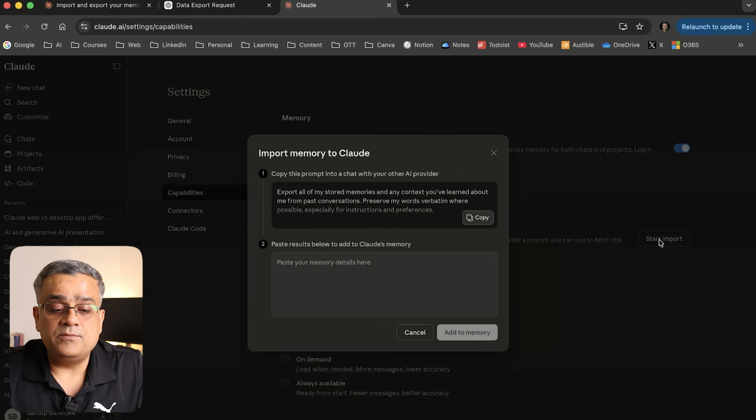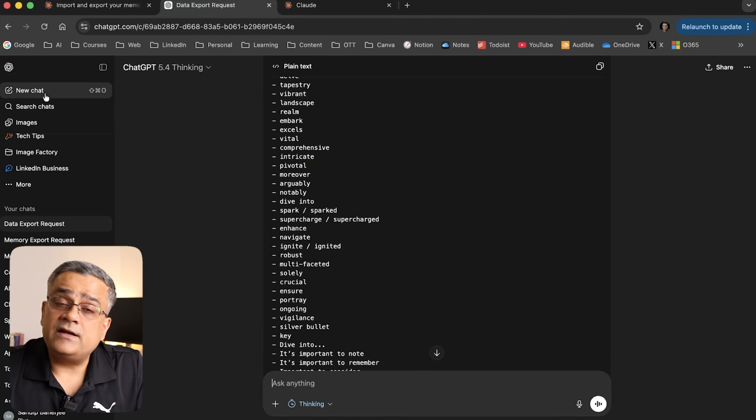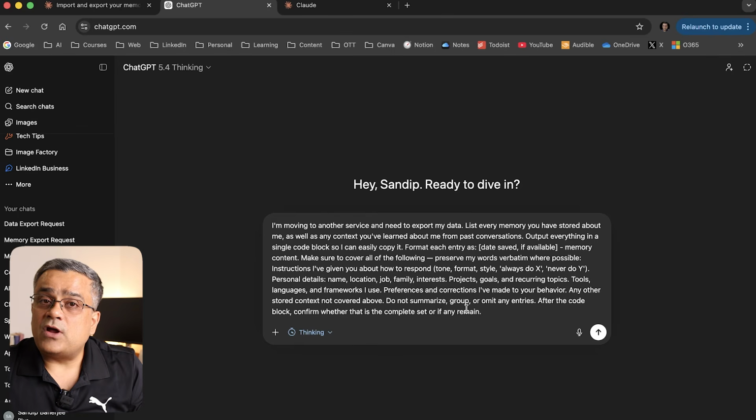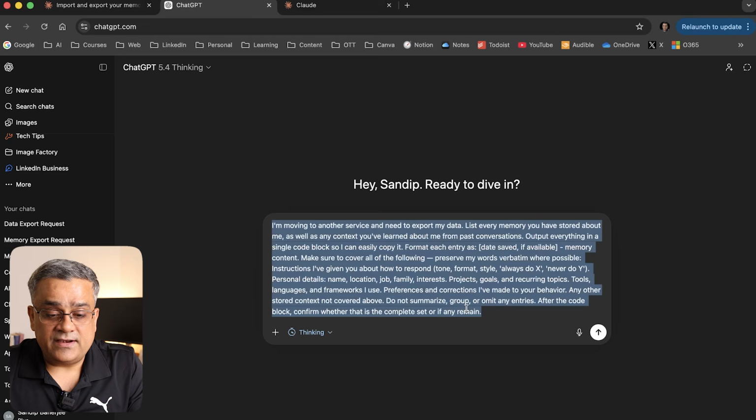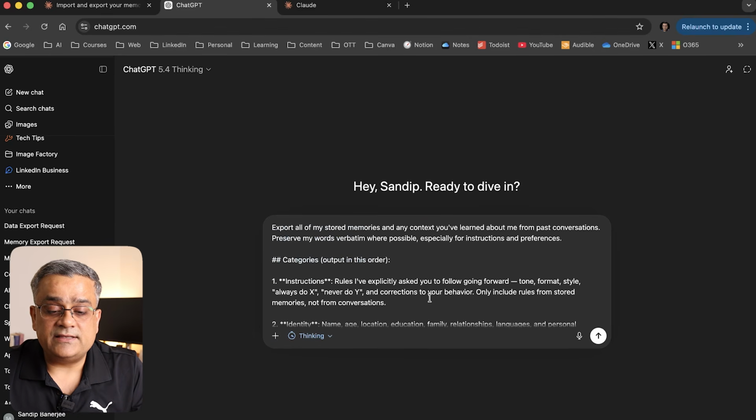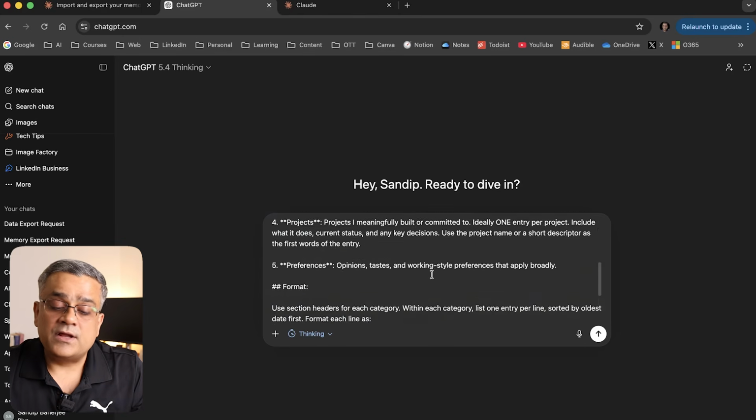If I click on start import, here also another prompt is available. If I click on copy, you will be able to see this is a different prompt. This was the prompt we pasted earlier from the website, but if I delete it and then paste, you can see this is a different system prompt. Now, I tried both ways. Both of the prompts I used, but I got a better response using this particular prompt. So you can check from your end which one is working fine for you. But whatever details it generates, let me utilize it and show you what I can do.